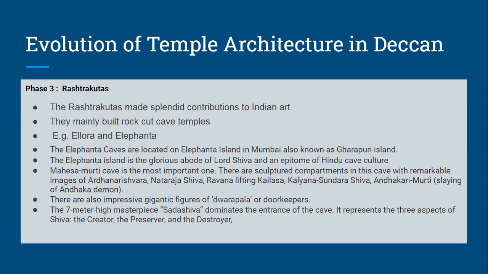Elephanta Caves are located on Elephanta Island in Mumbai, which is also called Gharapuri Island. This island is considered to be the abode of Lord Shiva because a number of caves are dedicated to Lord Shiva. The most important one is the Maheshamurti Cave. Here there are different sculptures related to Lord Shiva: Ardhanarishwar, Nataraj Shiva, Ravan lifting Kailash mountain, Kalyan Sundara, which means the wedding of Shiva and Parvati, and Andhakari Murti, the slaying of the demon Andhakar, that is darkness. There are also impressive figures of Dwarapals or doorkeepers, and a very big 7-meter high masterpiece, Sadashiv.